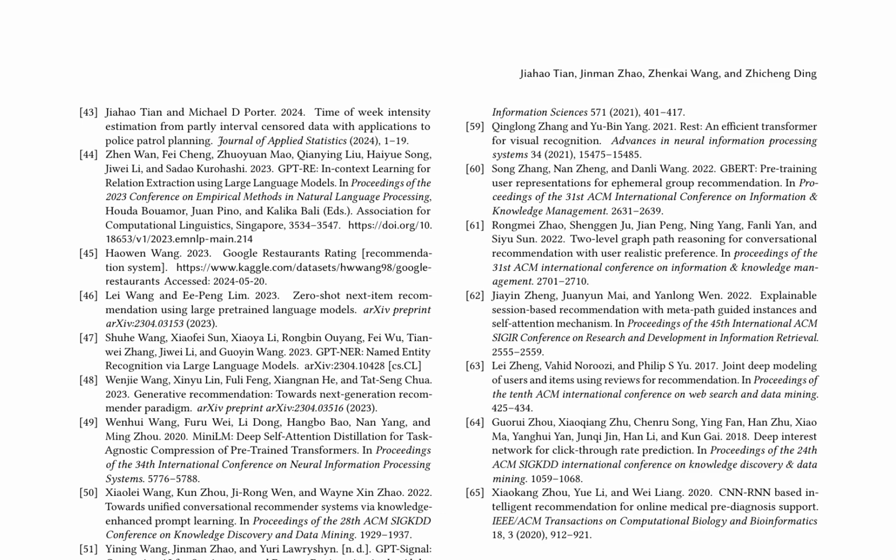The paper concludes by highlighting the limitations and future directions of existing research, including the need for more effective methods for integrating multiple modalities and knowledge sources, and the importance of addressing issues related to fairness, transparency, and explainability in recommender systems.